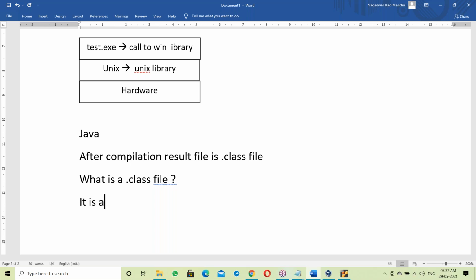Yes, it's a byte code file. Simply, it's a byte code file, and it is a JVM understandable language. It is JVM understandable, not system understandable. An exe file is a binary code file. Binary code is system understandable, so an exe file is a system understandable language.